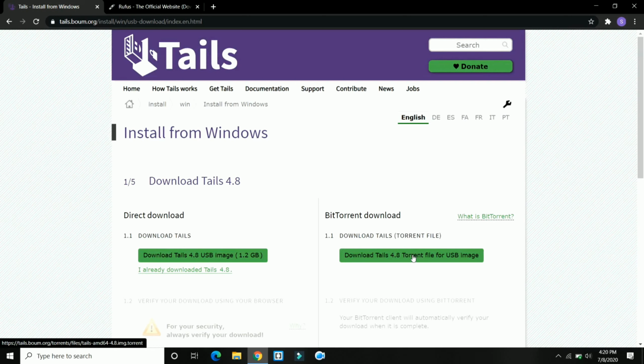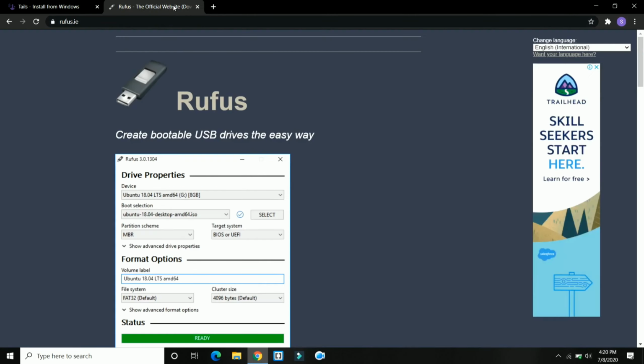You can download this ISO file directly or by using a torrent. Now click on Download to download the ISO file. I have already downloaded it, so I will not download it again.